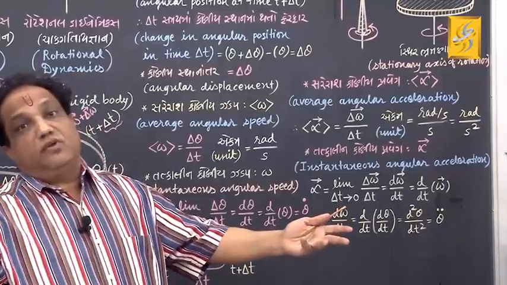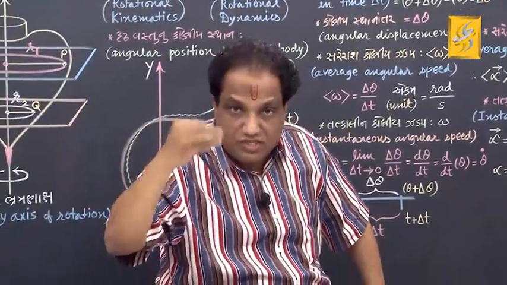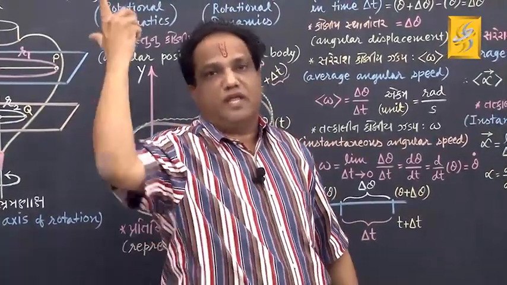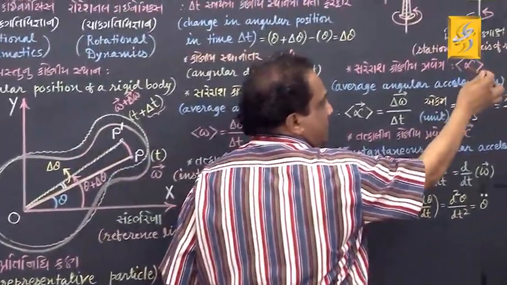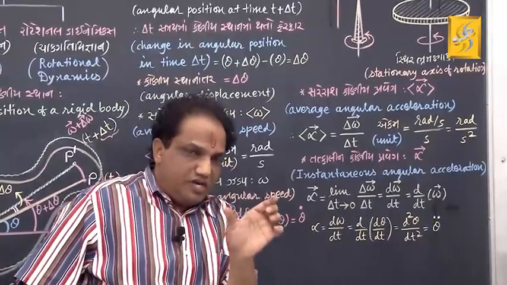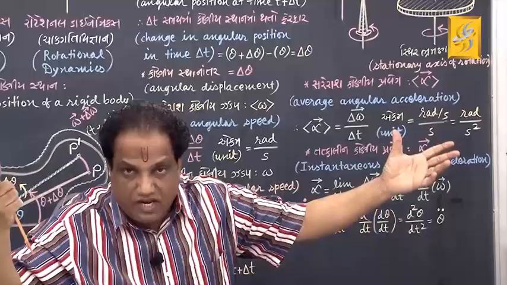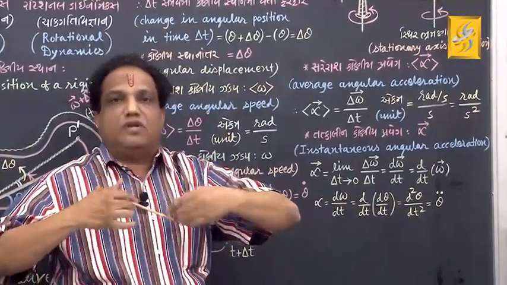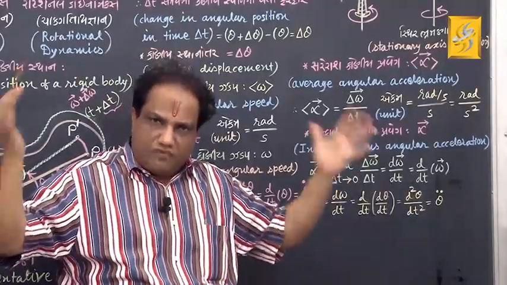If they change their angular velocity, then whatever acceleration is produced in rotational motion is called angular acceleration, and it is shown by the symbol vector alpha. For angular acceleration also, if you find its value in a particular time interval, we will call it average angular acceleration. If you find it at a particular instant of time, we will call it instantaneous angular acceleration. Let us see one by one.